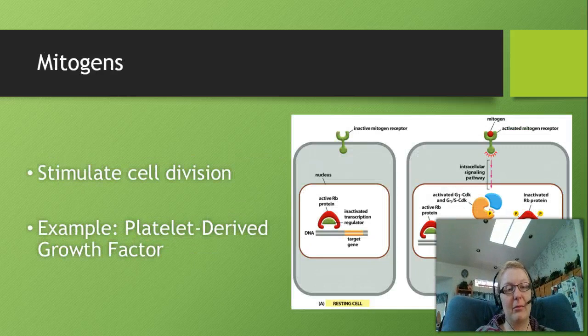The next signal we're going to talk about is mitogens. Mitogens are responsible for cell division. What they do is they bind to their receptor. The signal will be passed along, signal transduction will occur across the membrane and will cause intracellular pathway signaling that will then stimulate the production of all the regulators that are needed to proliferate. One of the key examples of this is platelet-derived growth factor, or PDGF. In a blood clot area, the platelets are going to release this factor to the cells around it. It says, okay, folks, we need to make more skin cells now because we need to repair this damage. And so this is how the mitogens work.